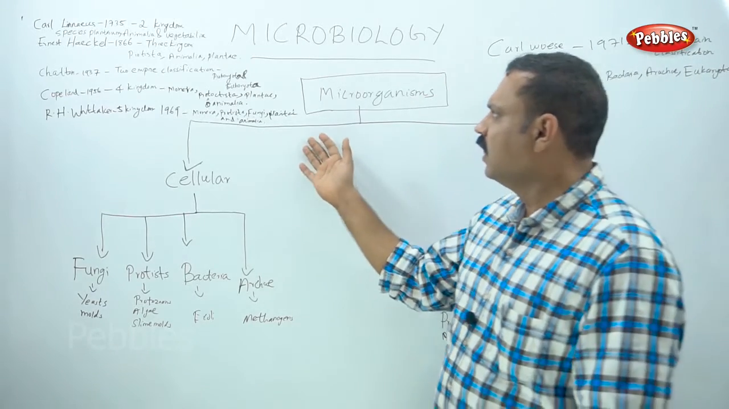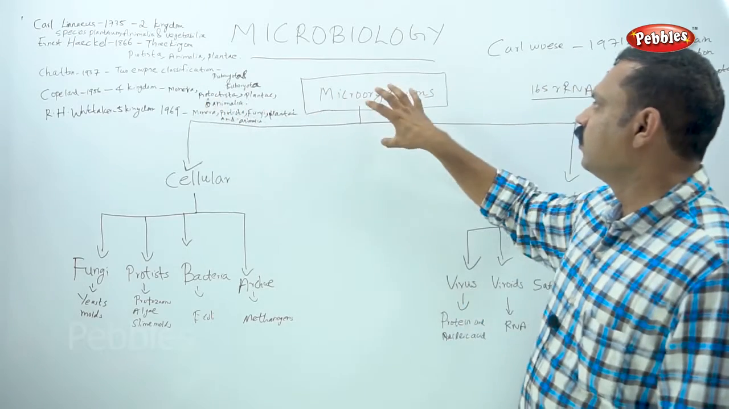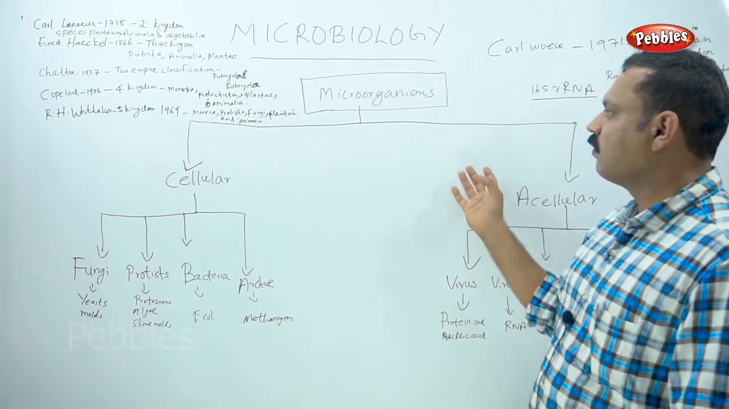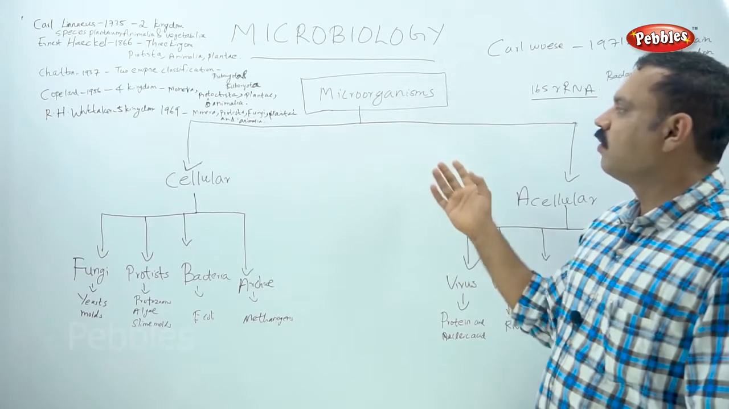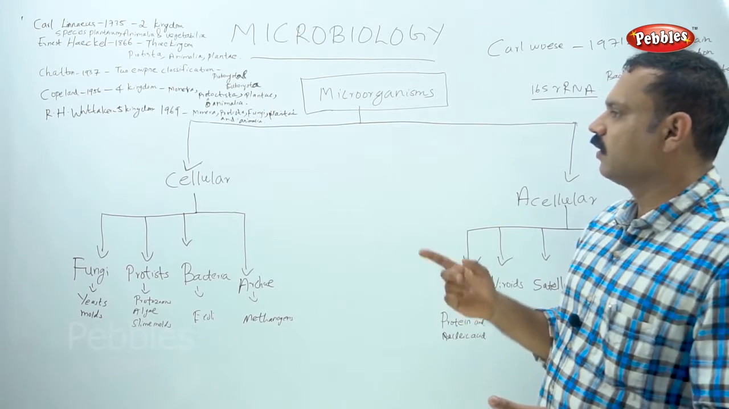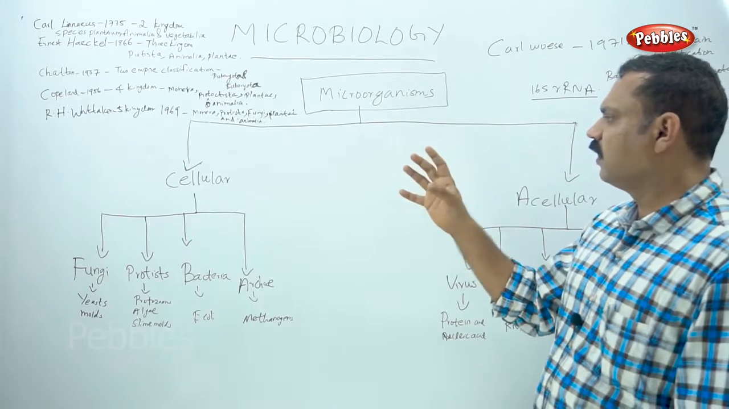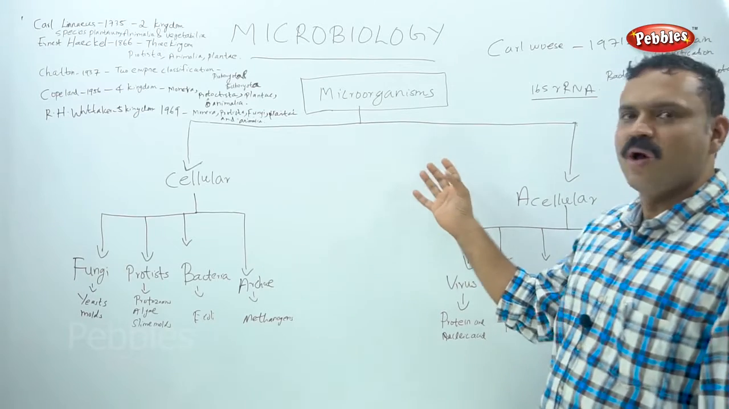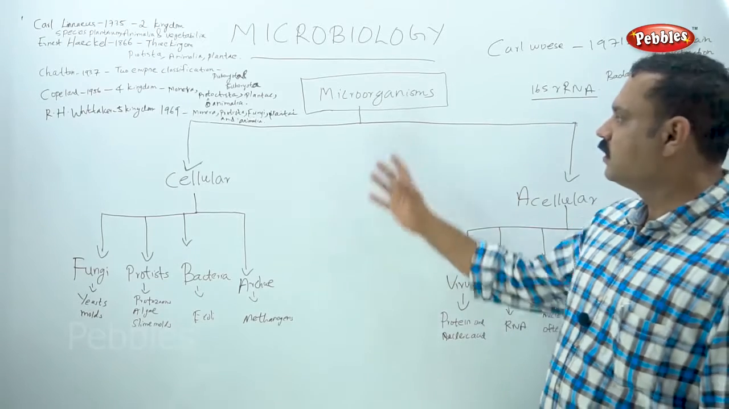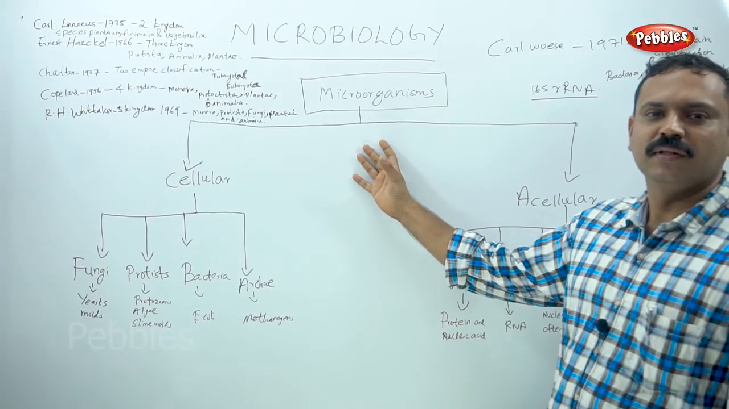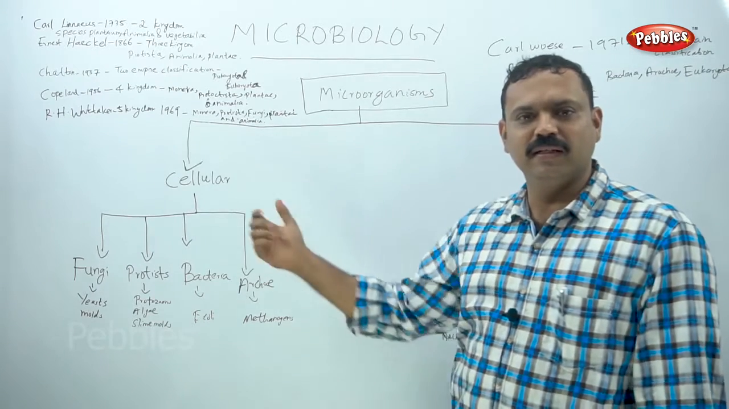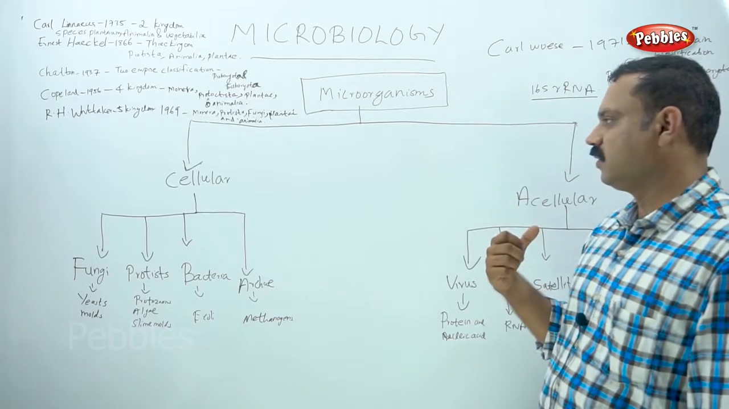After studying these kinds of things, scientists introduced a new classification system, considering genomic data, other sequencing data, physiological characters and all other characters, and classified microorganisms accordingly into cellular and acellular entities. This is the latest classification of microorganisms. The first one is cellular entities and the second one is acellular entities.